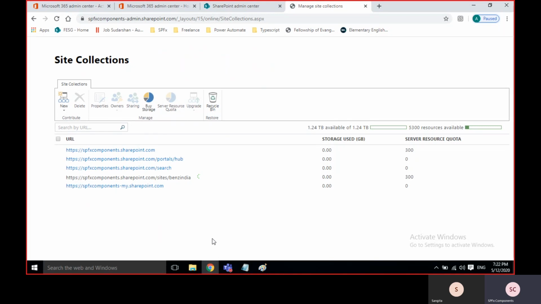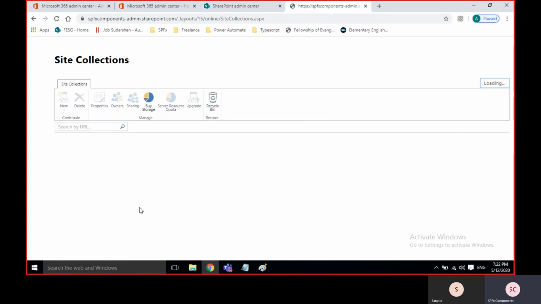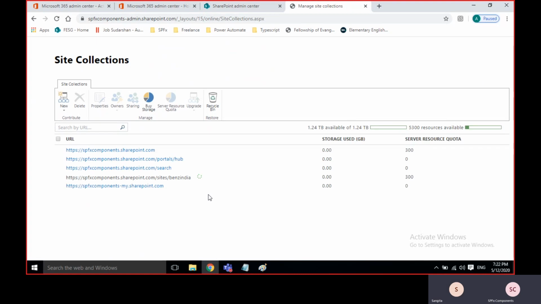Am I going fast or slow? No, it's fine. We cannot create the subsite without a site collection. It won't take much time, but mostly 2 to 3 minutes.